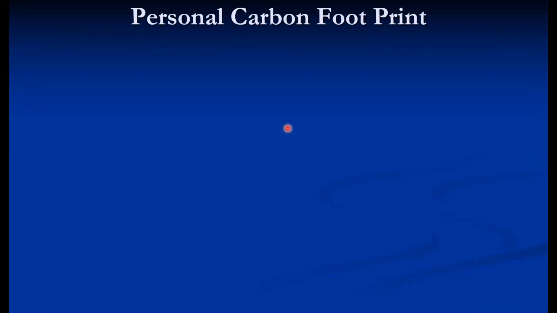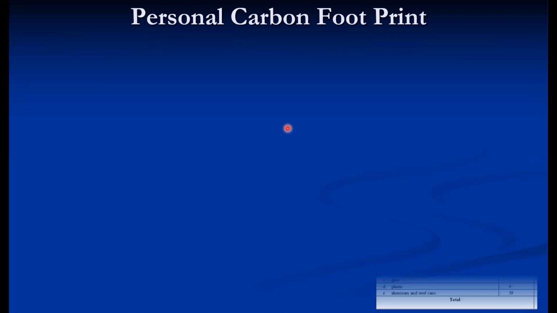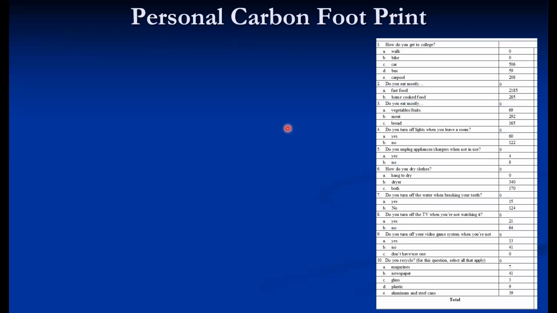Now we will see how to calculate the personal carbon footprint. There are some questionnaires, and for every question, there are some options. In front of the options, you have the carbon emissions in kg per year per person. So whichever is applicable, you can click there and count all this. For example, how do you get to the college?